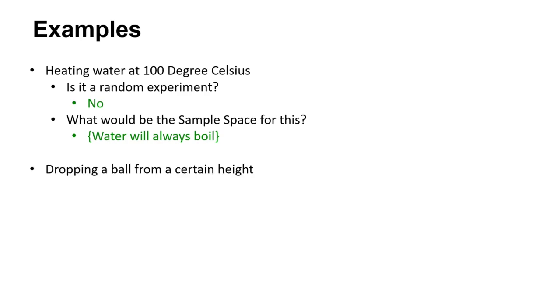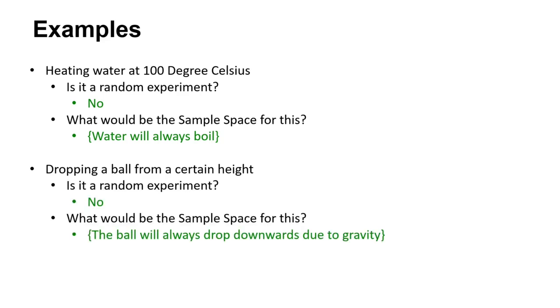Dropping a ball from certain height, whether the ball will go down or up, is it a random experiment? Yes. So you're right. It's not a random experiment because the ball will always drop downwards due to gravity. Again, you can argue that we need some more conditions, like whether it's on Earth or it's Moon or it's space. That would make this problem interesting. But in general scenarios on Earth, yes, it's not a random experiment. Cool. Thank you.